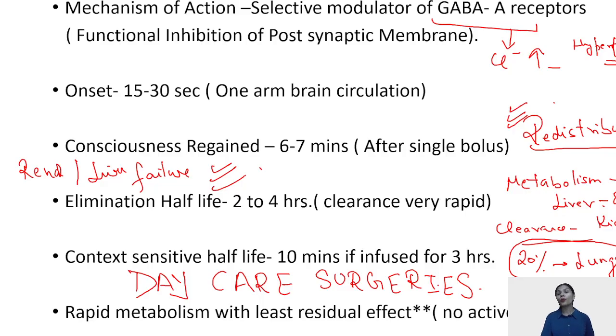And lastly, propofol leads to euphoria at the end. Post-operatively, patients who have been given propofol are very happy and euphoric, and thus this can lead to a bad consequence also. That is, propofol also has abuse potential because of that euphoria.